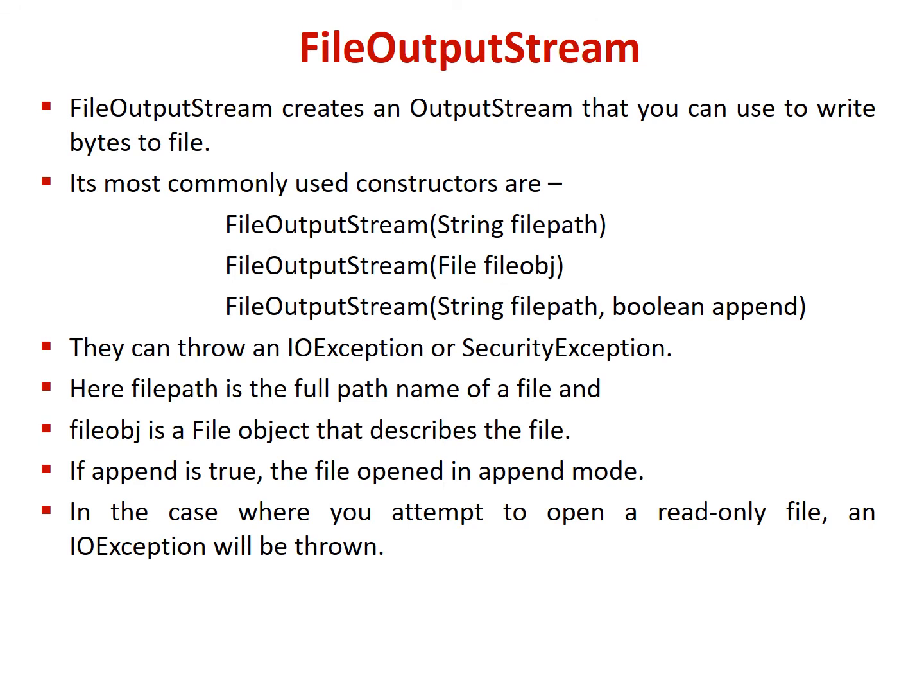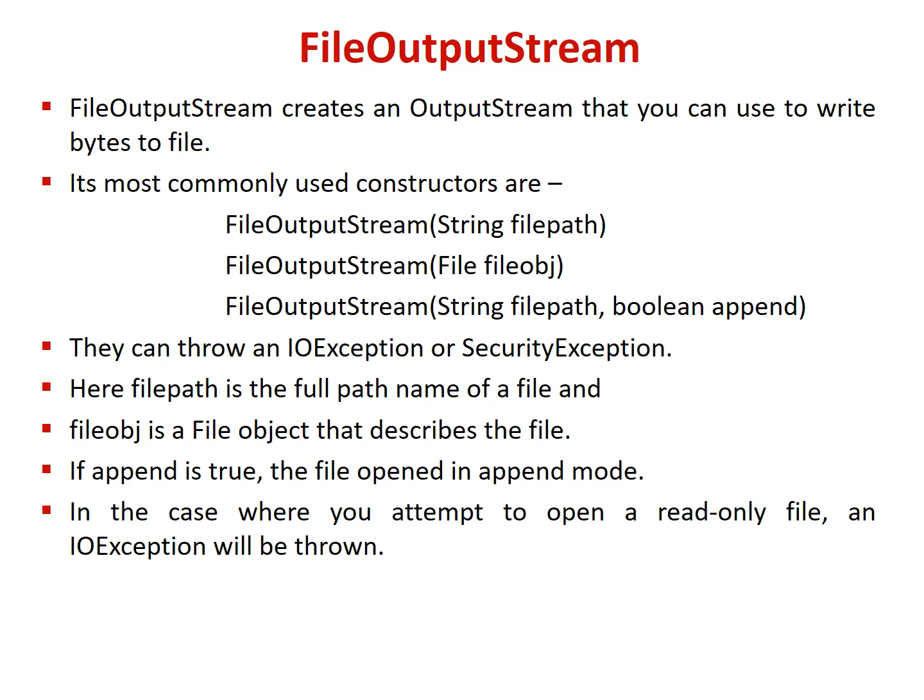File output stream class. FileOutputStream creates an output stream that you can use to write bytes to a file. Its most commonly used constructors are: the first constructor, that is FileOutputStream with one string parameter which gives the path of the file. Second, with the file object, and the third constructor is with two parameters. The first one is string and the second one is boolean parameter. All these can throw an IO exception or security exception.